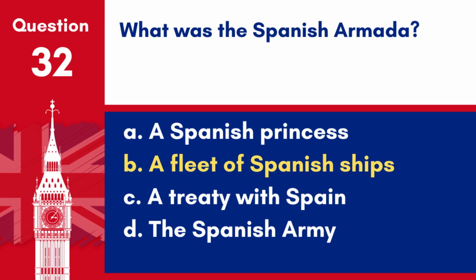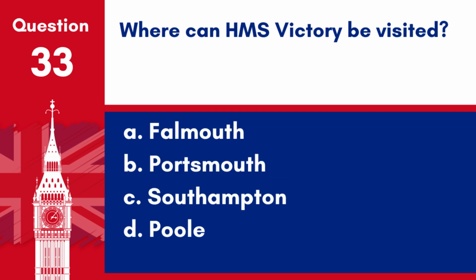Answer: B. A fleet of Spanish ships. The Spanish Armada was a fleet of Spanish ships that attempted to invade England in 1588, but was defeated by the English Navy. Question 33. Where can HMS Victory be visited?